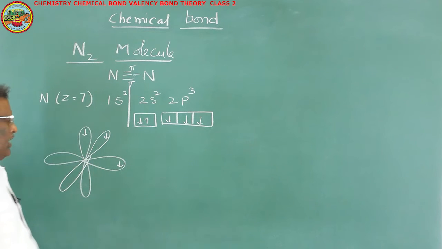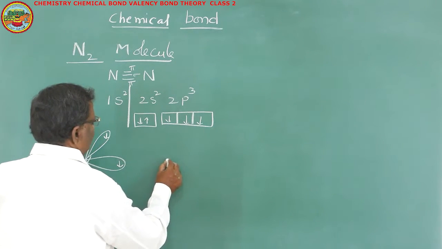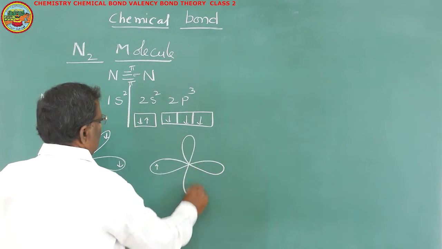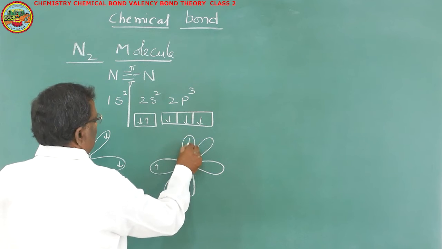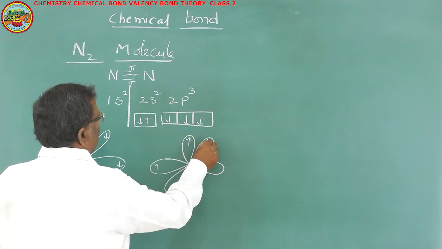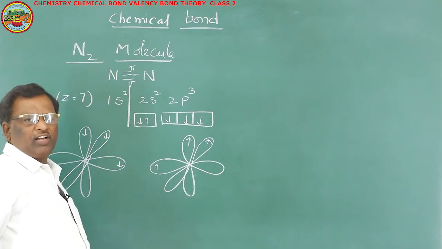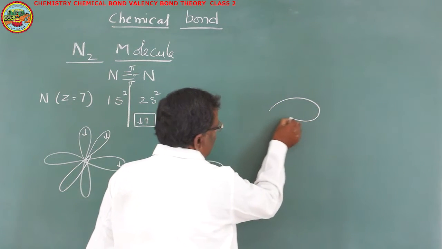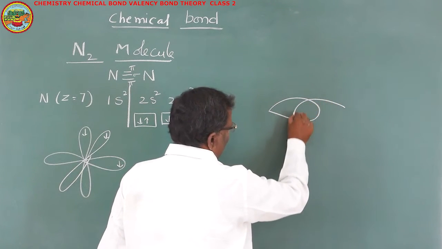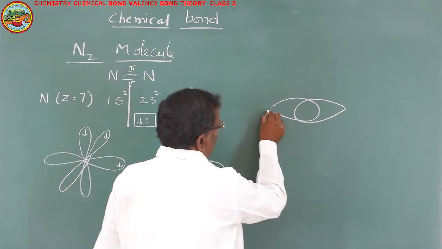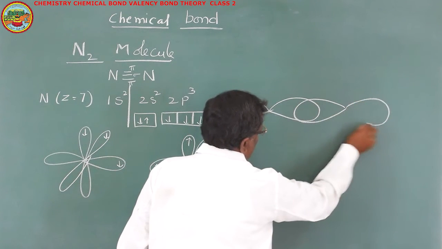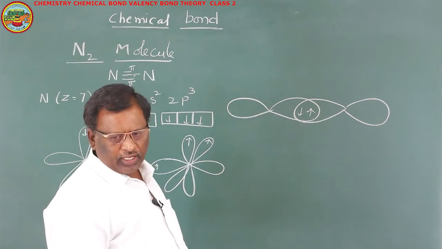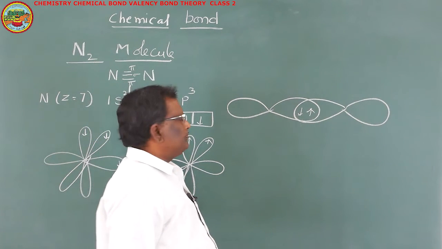In the second nitrogen also, we have the same situation. One half-filled p orbital, perpendicular to this, there are 2 more half-filled p orbitals. Now in the formation of N2 molecule, one half-filled p orbital of one nitrogen atom overlaps with half-filled p orbital of another nitrogen, and by mutual sharing of a pair of electrons, a sigma bond is formed between two nitrogen atoms.